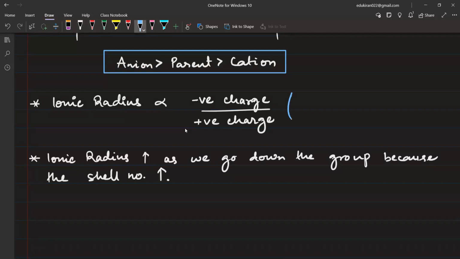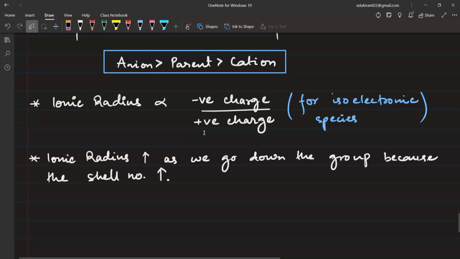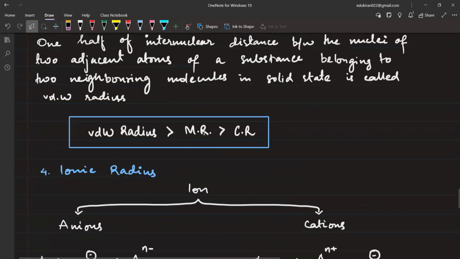Therefore, write here in brackets: for isoelectronic species. Isoelectronic species are those which have the same number of electrons. Okay. So this is completely about ionic radius.